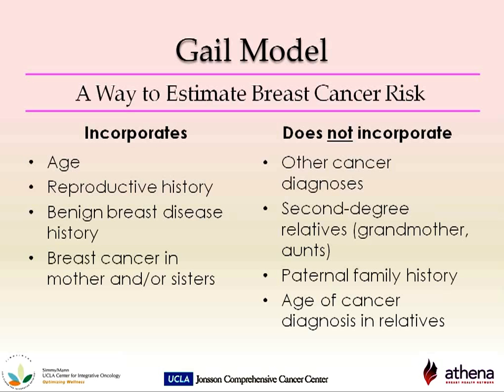One model that healthcare providers use to determine breast cancer risk is called the Gail model. There are 5 main categories this model takes into account: the woman's age, race, reproductive history, including age at first period, age at first live birth, and age of menopause, breast health history, including number of breast biopsies and number that were atypical, and breast cancer history in her mother and sisters.